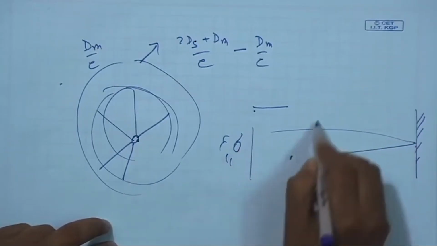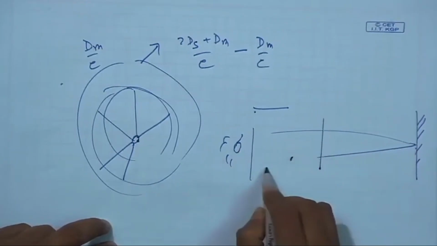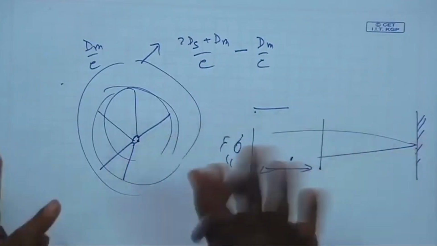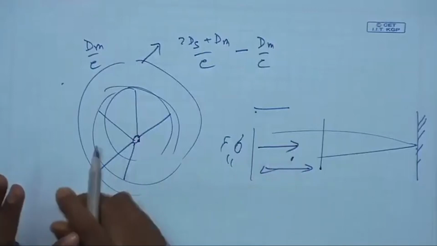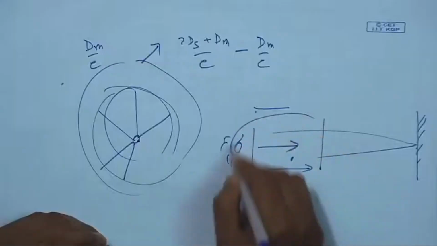So I can say up to here it is a free field, because there is no reflection and no extra sound source. Only the source sound is propagated based on the inverse square law principle, that means doubling the distance gives 6 dB lower intensity. So in that case it is a free field.